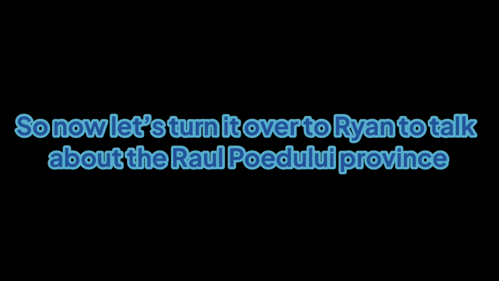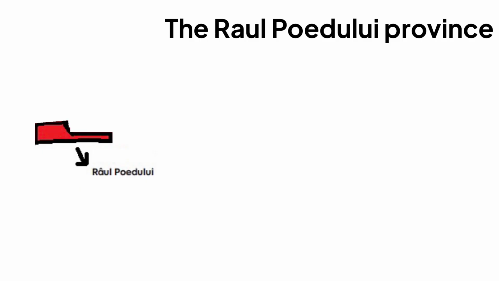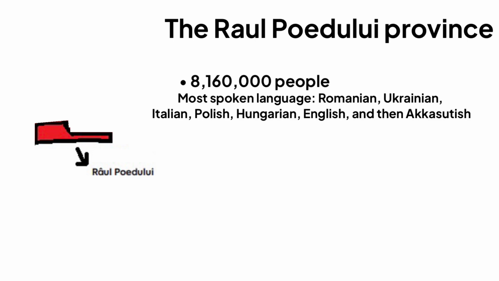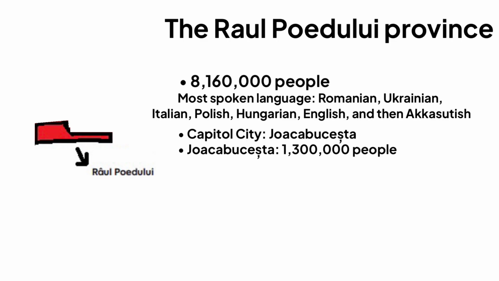So now let's turn it over to Ryan to talk about the Reul-Paladui province. Take it away. So the Reul-Paladui province has a total population of 8,160,000 people. And the most spoken language there is Romanian, and then Ukrainian, and then Italian, and then Polish, and then Akasutish, and then English. And the capital city is Jobakasya, which has a population of 1,300,000 people. And here's a picture of a Romanian woman inside a church in rural Reul-Paladui province village.